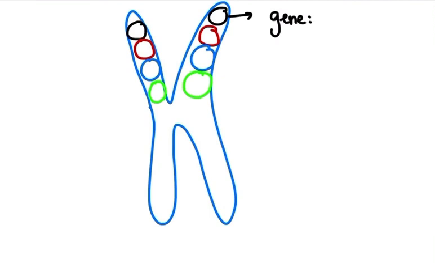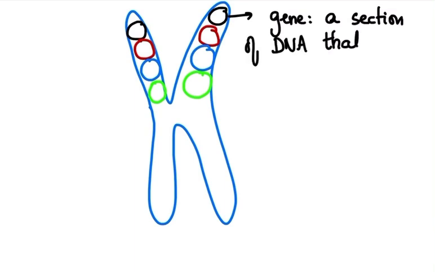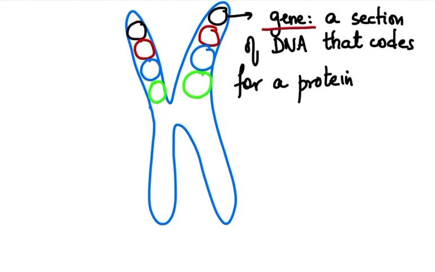A gene is a section of DNA. Now I'm giving you a proper textbook definition: a section of DNA that codes for a protein. Codes, because DNA is a code, so it's coding for a protein. So a gene is a section of the DNA that codes for a protein, you can also say polypeptide, because it's one and the same thing. Why am I using this word polypeptide? Because you will also see such a definition in some books, so both of them are correct. So a gene is a section of the DNA that codes for a polypeptide.